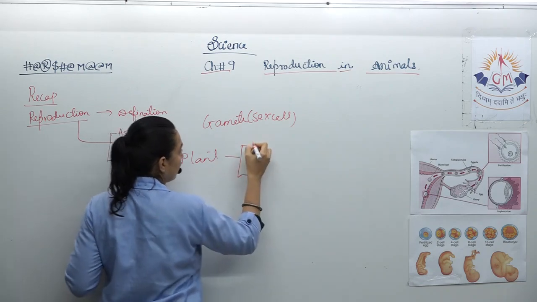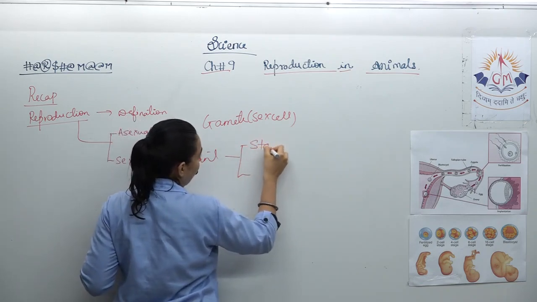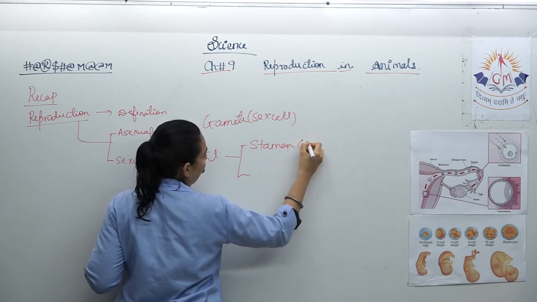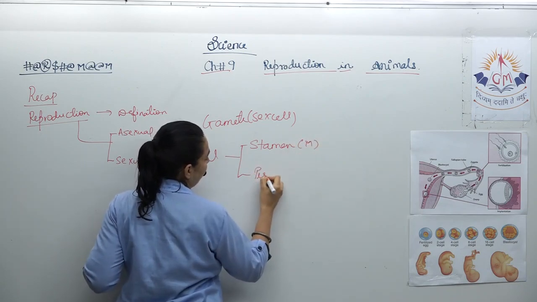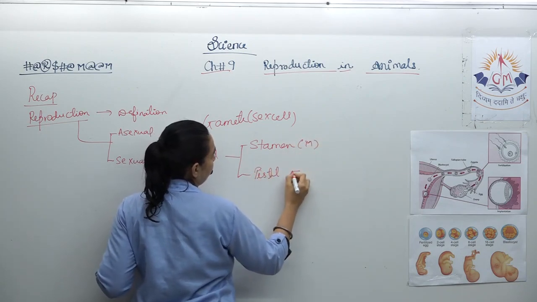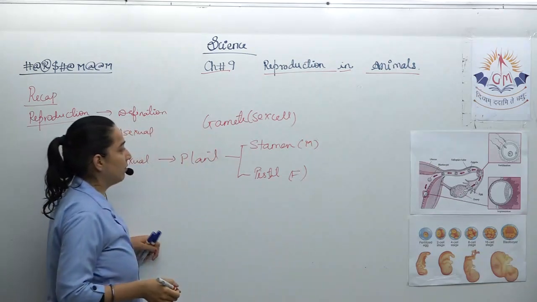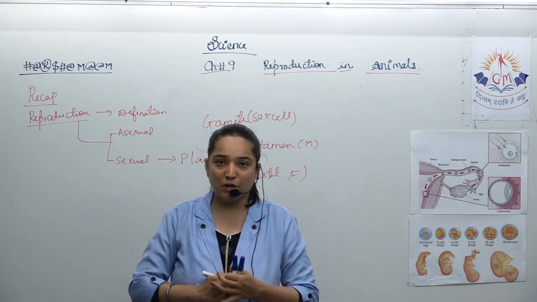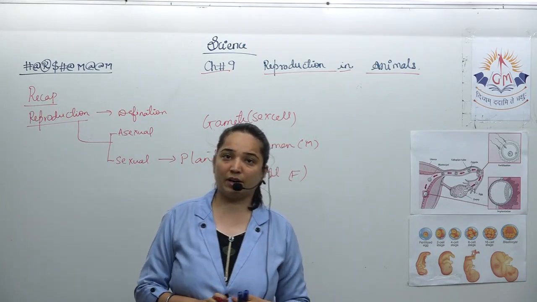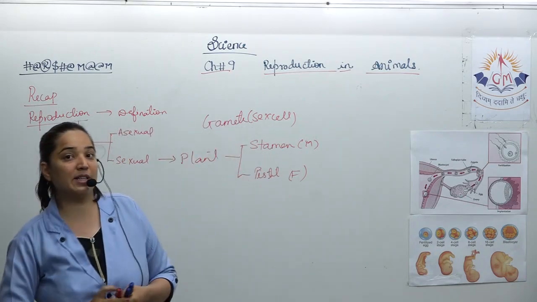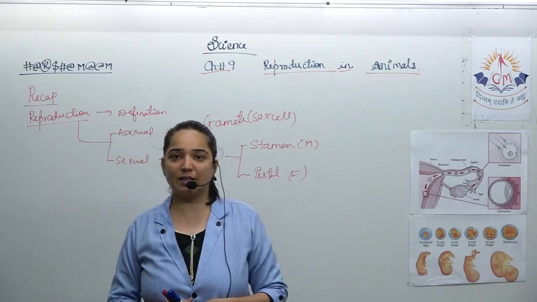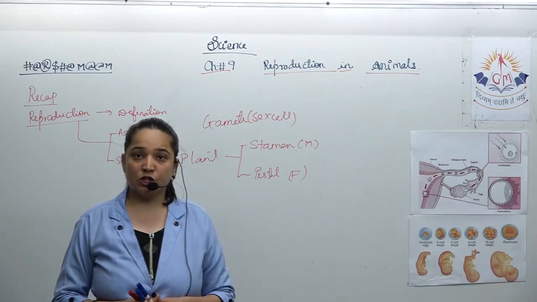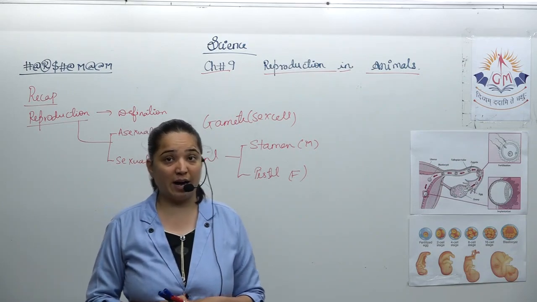In a plant you have the stamen as male and the pistil as female, and by some means of pollination they come in contact with each other and the embryo gets developed. This is how fertilization takes place in plants, which you have studied in detail in your lower standards.